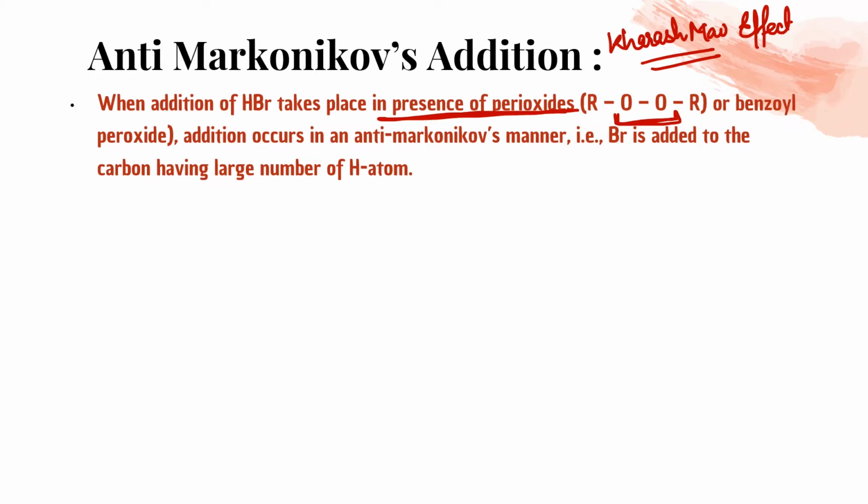First difference, anti-Markovnikov में क्या होगा? There will be presence of peroxide, and second thing, the negative part will attach to that double-bonded carbon atom where hydrogen is more. Markovnikov में हाइड्रोजन जहां कम होता था वहां अटैच होता था. एंटी मार्कोनिकॉफ में जहां हाइड्रोजन ज्यादा होगा वहां अटैच होगा. Clear? Let's see the example. ROOR, you have seen this. So that means the negative part is this Br. So this will attach to that double-bonded carbon where hydrogen is more. So this is the major product, or you can say 80%.